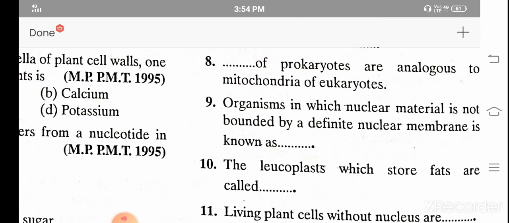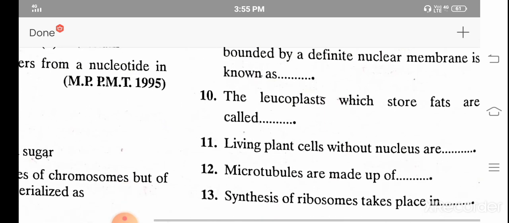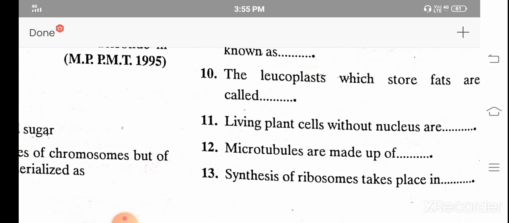An organism in which nuclear material is not bounded by a definite nuclear membrane is known as prokaryote. The leucoplasts which store fats are called elaioplasts. Living plant cells without nucleus are sieve tubes. Microtubules are made up of tubulin. Synthesis of ribosomes takes place in nucleolus.